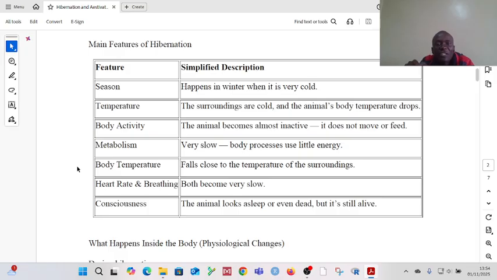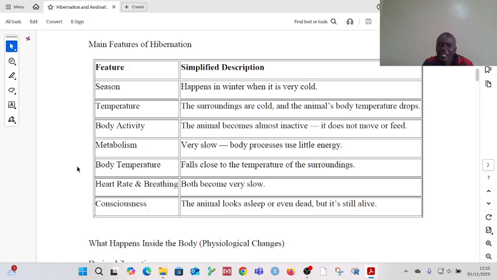Metabolism is also very slow. Okay? So the importance of a slow metabolism ni kwamba it ends up using very little energy. Okay? Then the body temperature falls close to the temperature of the environment. The heart rate, the breathing, they both become very slow.